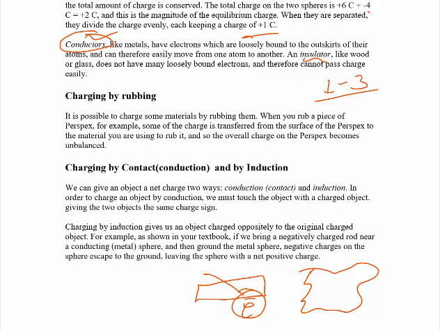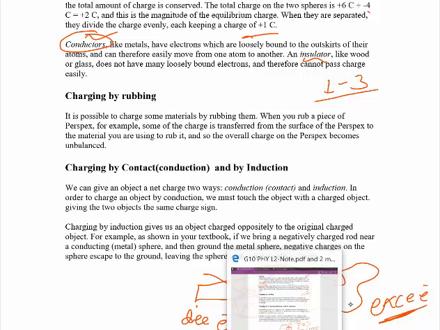Electrons escape from this glass and are transferred to what? The silk. Initially, the glass as well as the silk is neutral, and electrons are removed from this glass and transferred to the silk. Therefore, there is a deficiency or a decrease in electrons in this glass, and there is an excess amount, or increase, in electrons in the silk. Therefore, since there is an excess amount of electrons in the silk, we have here